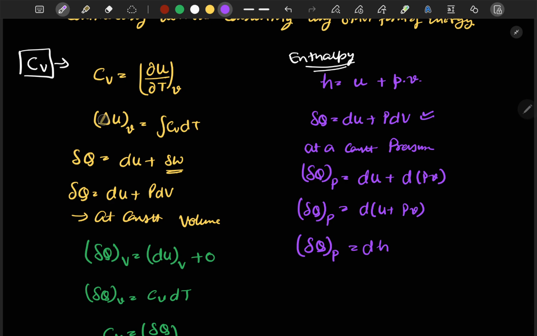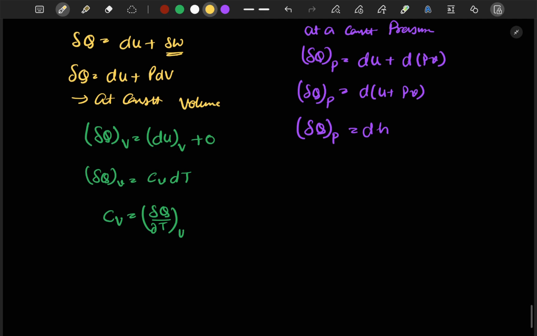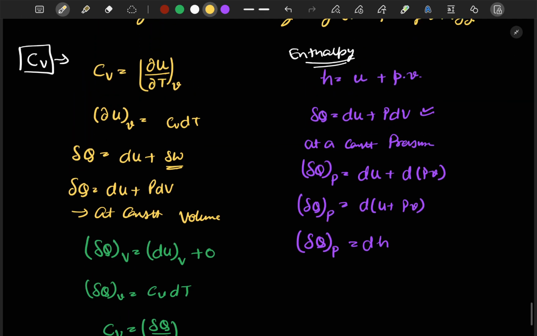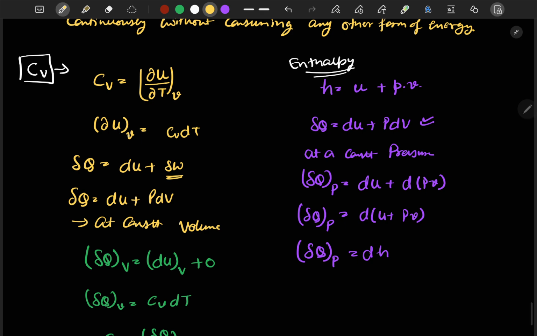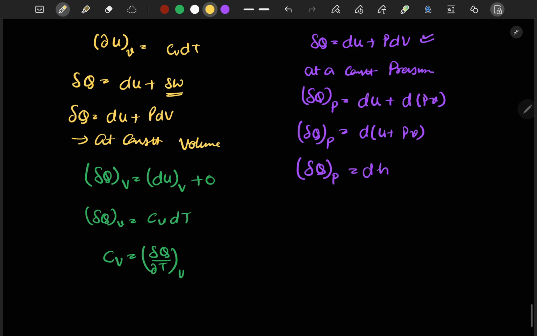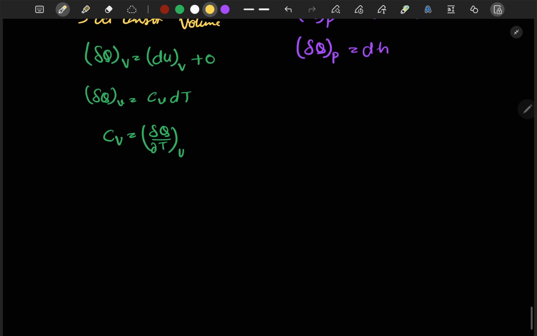Now first, let's also talk about this here first. So delta U is equal to Cv dT. Moving downward, we get dU at constant volume is equal to Cv dT. So from here we can tell that the internal energy of the system is only a function of temperature only, since Cv is constant for ideal gas, and this condition is only applicable for ideal gas.